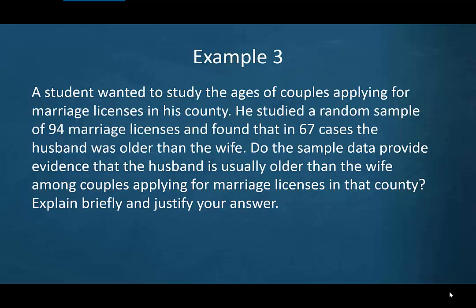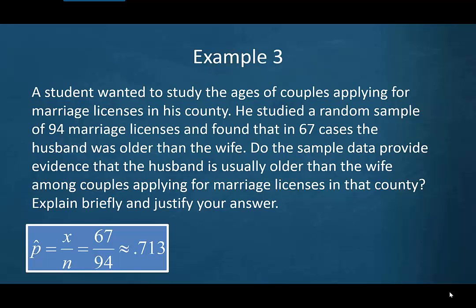So we're going to start by finding the point estimate. So in this case, 67 over 94 is 0.713. That's going to be our p hat. So in 71.3% of this sample of 94 marriage licenses, the husband is older than the wife. But due to sampling variability, a different sample of 94 marriage licenses is going to result in a different proportion. So we want to find an interval of plausible values after checking our conditions.